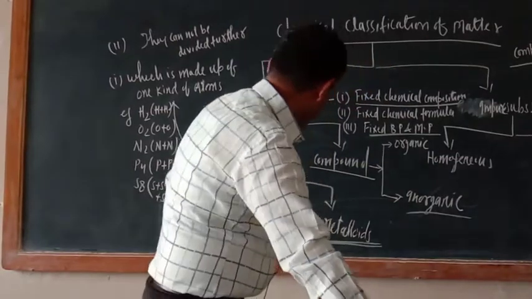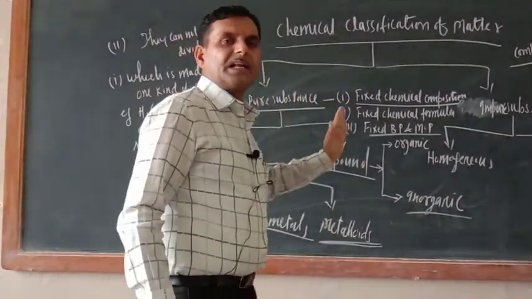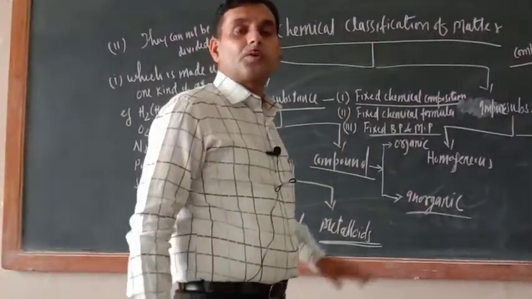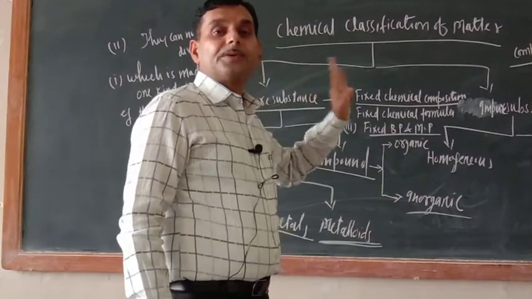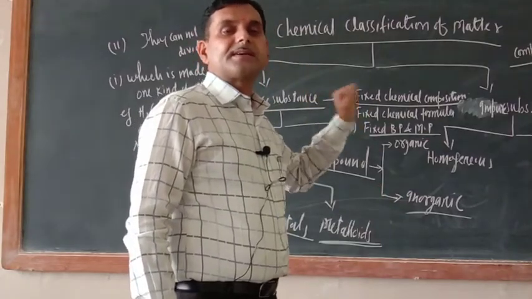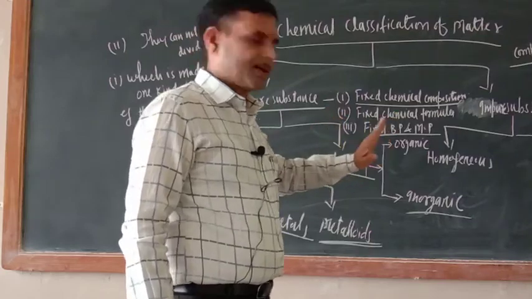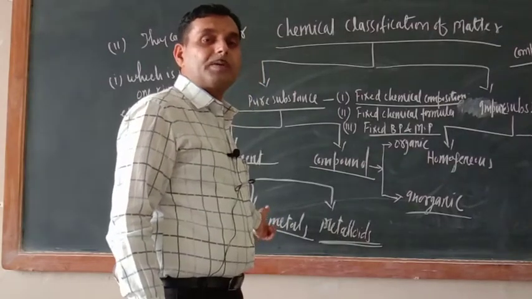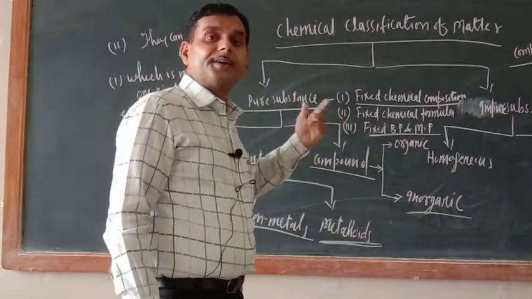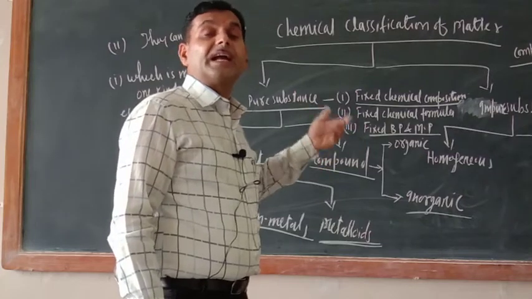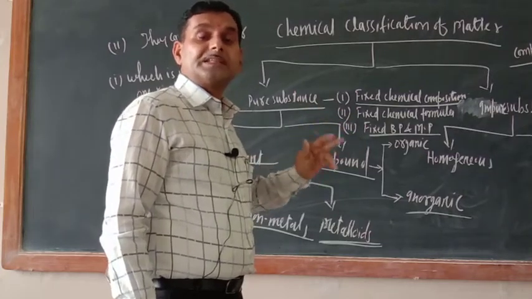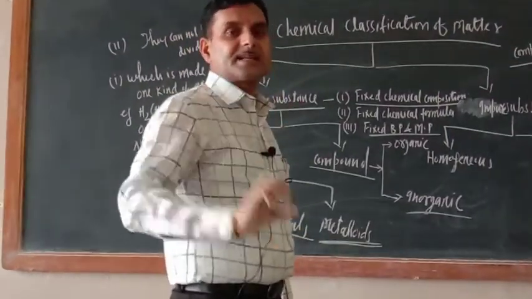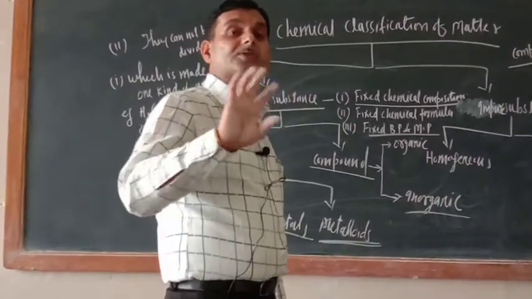So let us come back to the non-metals. Non-metals are placed in the extreme right hand side of the periodic table, means group number 14, 15, 16, 17. Same way you can define the non-metals. According to physical property, they are non-malleable, non-ductile, bad conductors of heat and electricity. Moreover, they will not have a shiny surface. Their surface is not lustrous, and they are not sonorous.